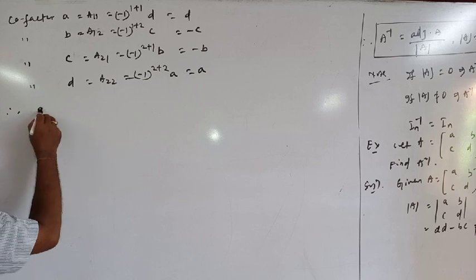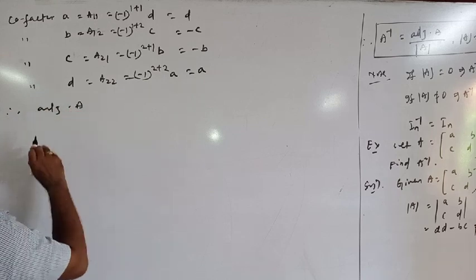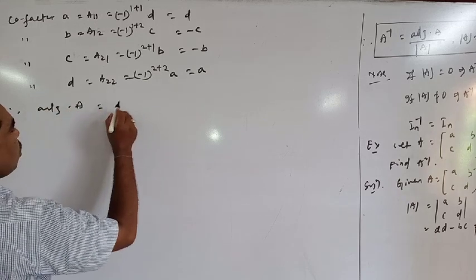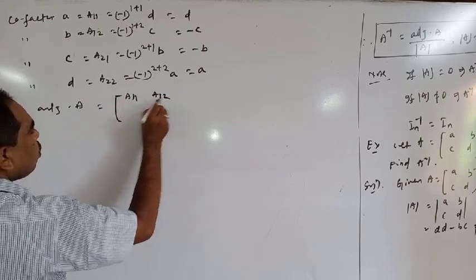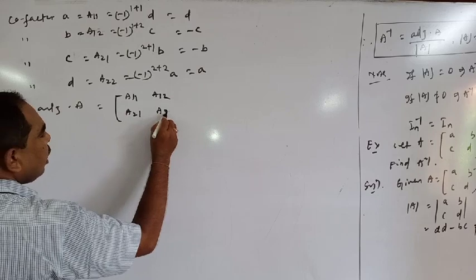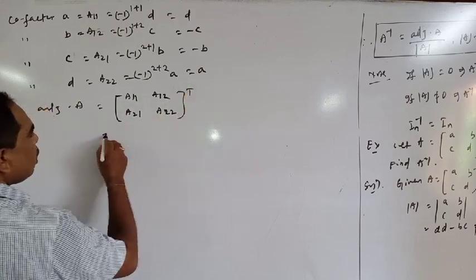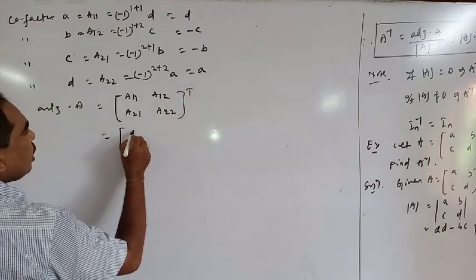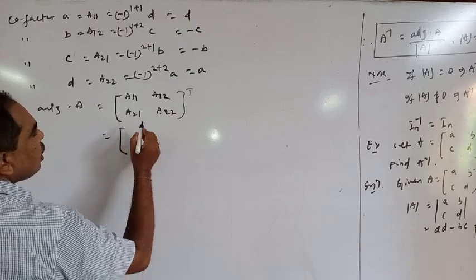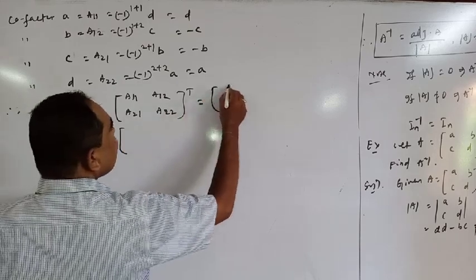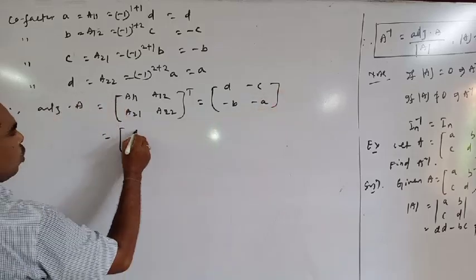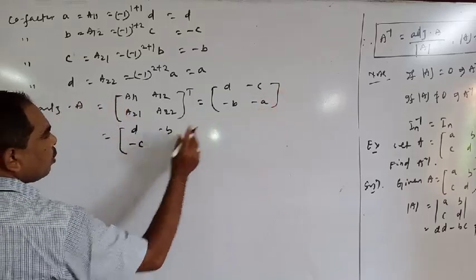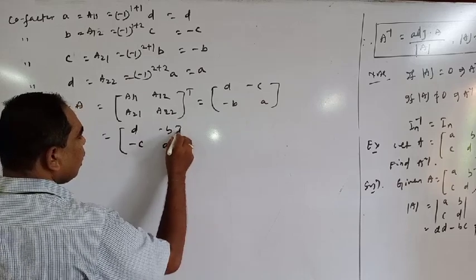Therefore, the adjoint of A is equal to the transpose of the matrix [A11, A12; A21, A22], that is [d, minus c; minus b, a] transpose, which is [d, minus b; minus c, a].